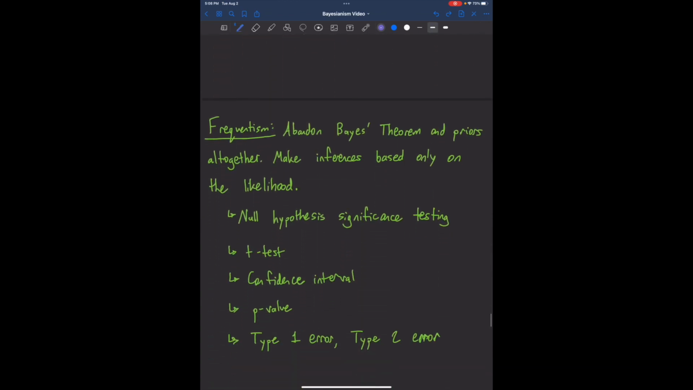Now, on the other hand, as soon as the prior is unknown, frequentist statisticians will abandon Bayes' theorem and priors altogether and make inferences based only on the likelihood. Don't worry too much about what I mean by that. The main point is that they don't use Bayes' theorem and they don't try to use priors anymore. If you've heard of statistical terms like null hypothesis significance testing, t-test, confidence interval, p-value, type 1 error, type 2 error, these all come from the frequentist approach to statistics rather than the Bayesian approach.